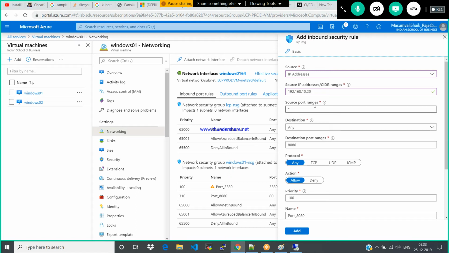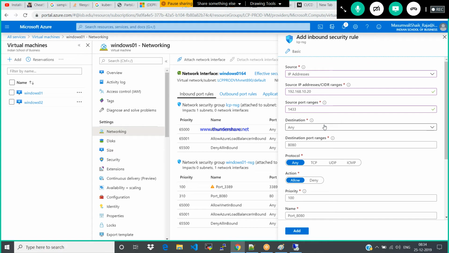What is the source port? Whether you should give only 3389 or 80 or 443. If I give the star, what will happen? All the port numbers. 1433. I would like to give access only to the SQL server. That's it. I would like to give access only to the SQL DB from that IP.